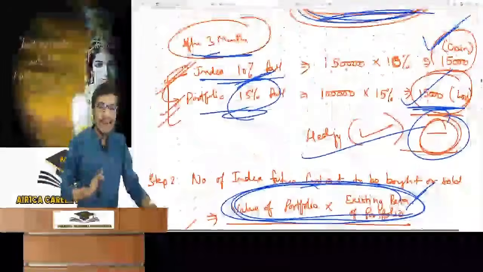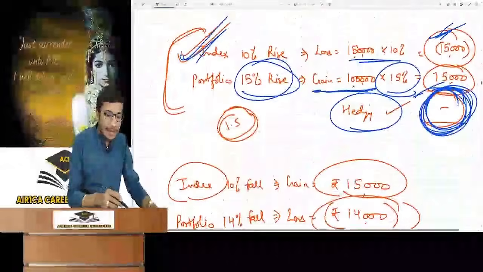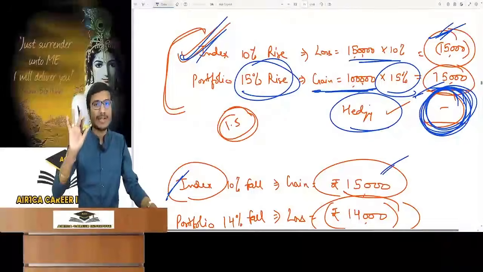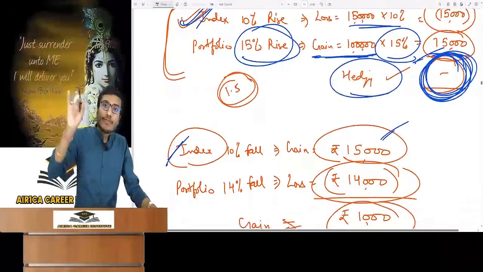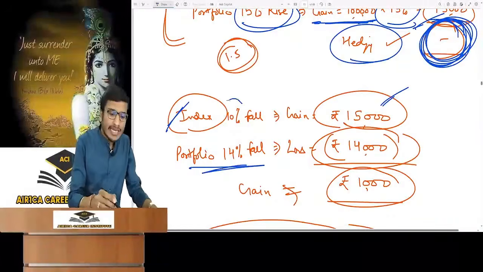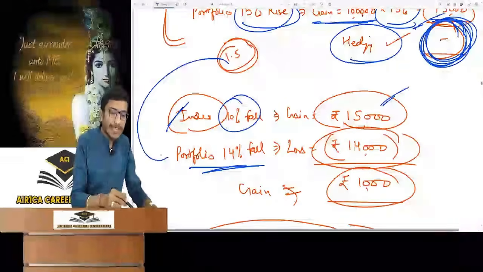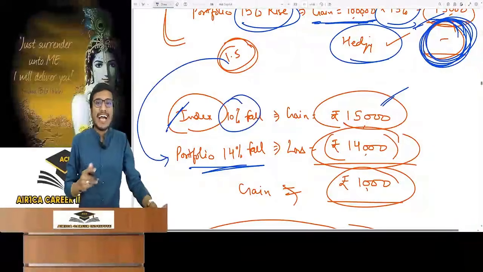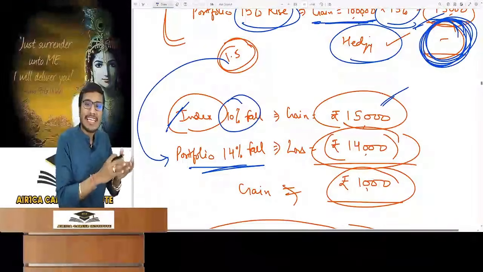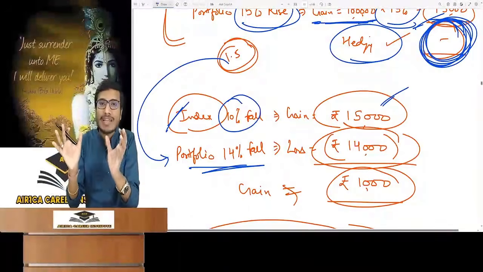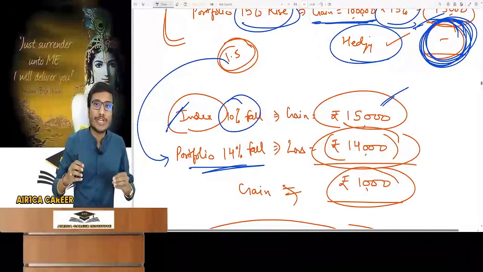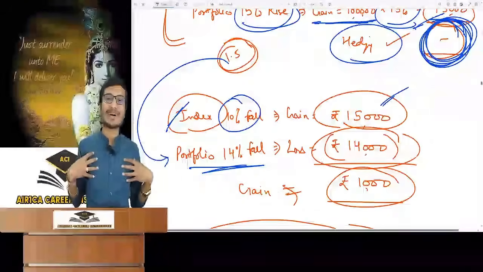Why? Now listen, this is the example. Let's say the index falls by 10% on maturity. Downside betting is 1,50,000, 10%, 15,000. How much did my portfolio fall at maturity? It fell by 14%. Why? The index fell 10%. Beta is 1.5, so it should fall by 15%. Oh my brother, we take out beta on the basis of past experience of the portfolio. We think that beta is this much. That means there will be this much change in comparison to the market. But it is not necessary that the market moves as we have thought.